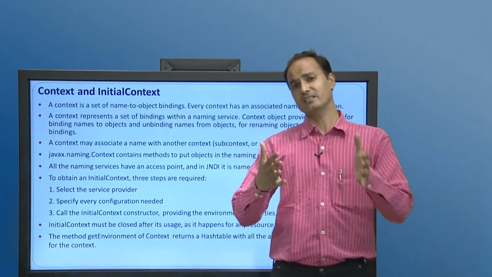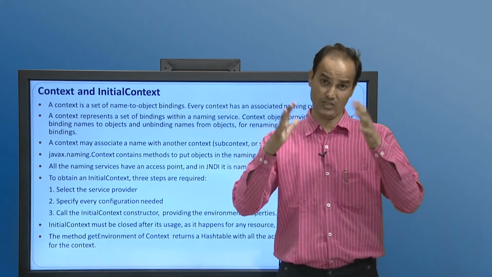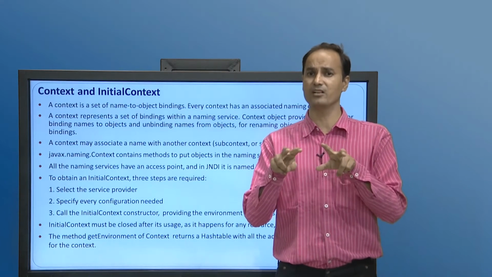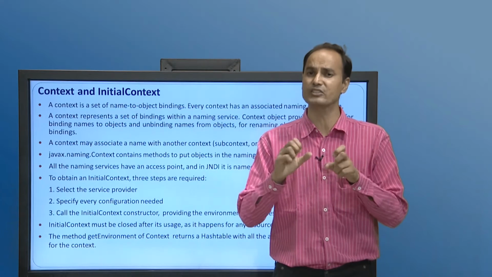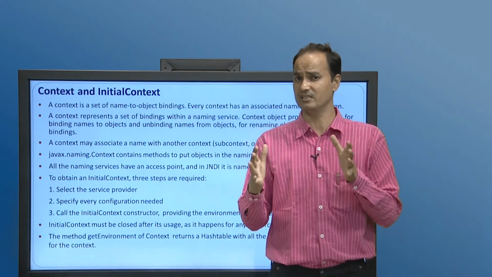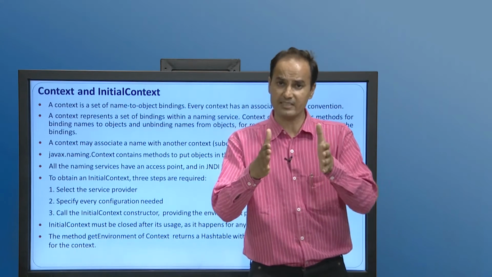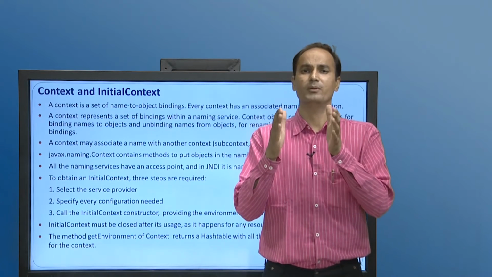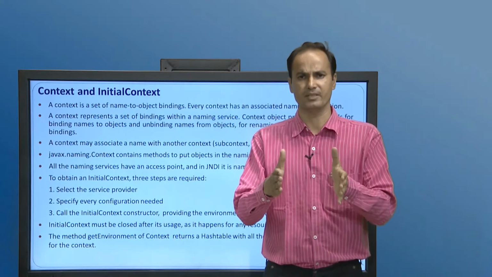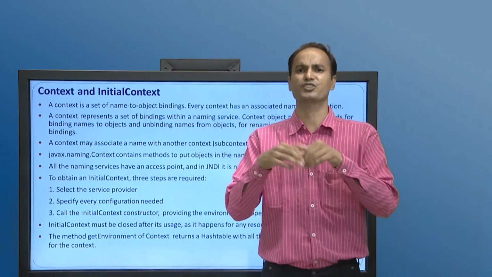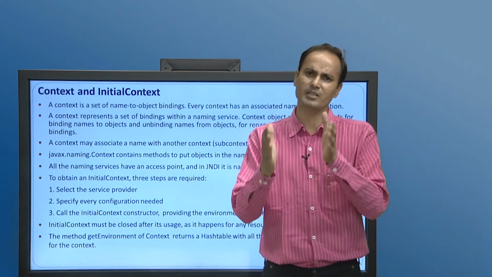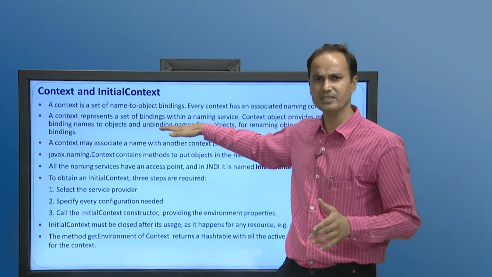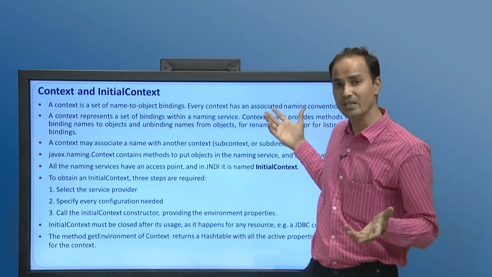After learning the concepts of JNDI, its architecture and its working environment, there are two main pillars of JNDI: context and initial context. What are they? Simply put, a context is a set of bindings of names to objects. Context is an interface which holds a collection of objects with particular names. A context represents a set of bindings within a naming service.